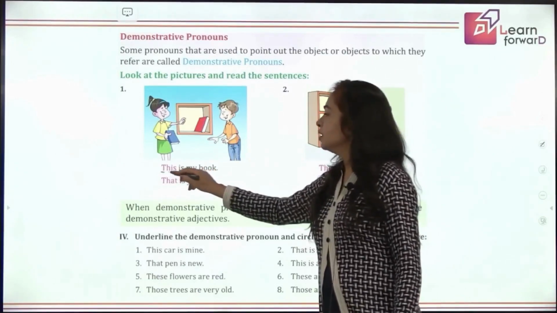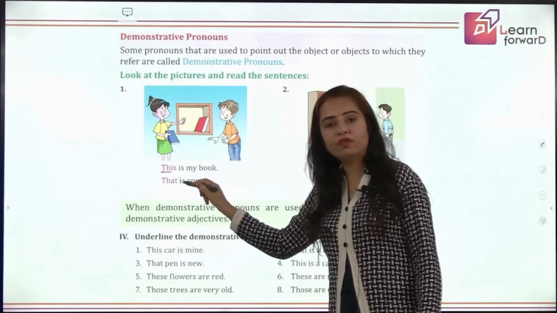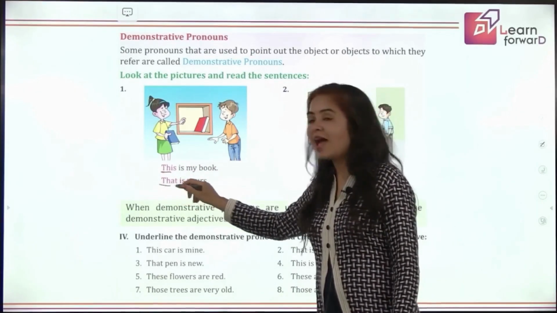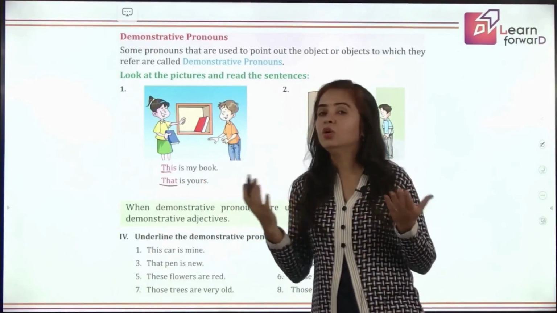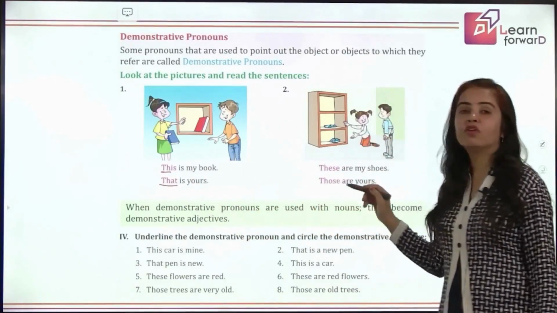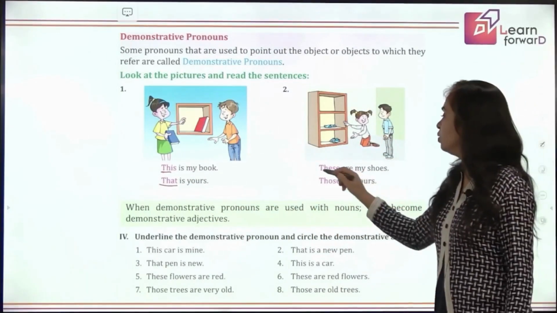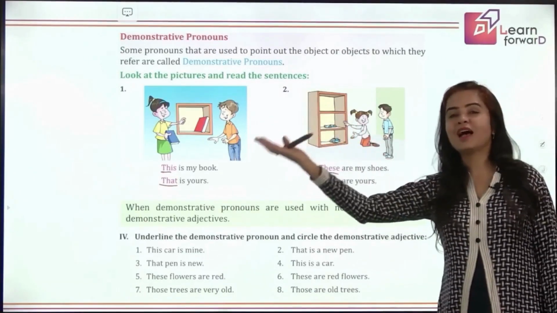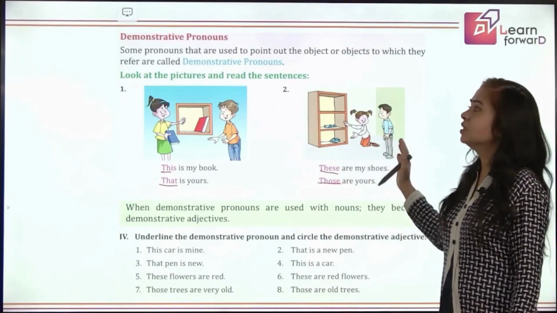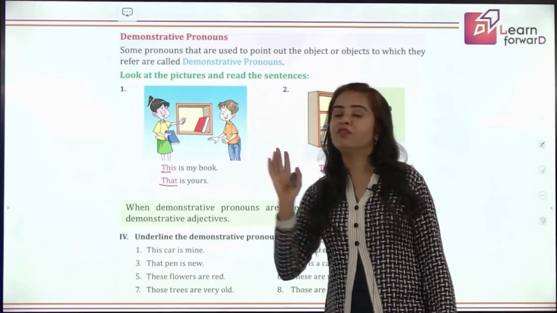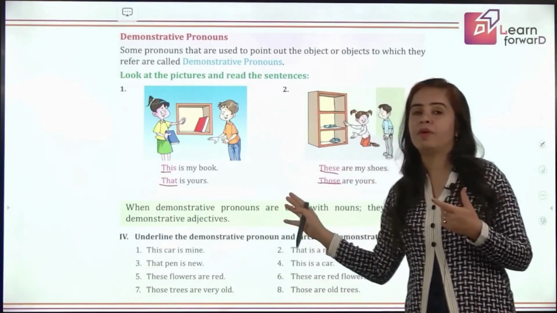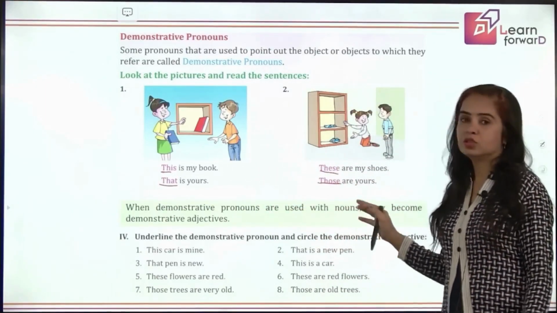Like, this is my book. So here with this, do you find there is any noun? No. Here it is a demonstrative pronoun. That is yours. Again, no noun is there immediately after this pointing word. So it is also a pronoun. And for plural, we use these, those. We already know. These are my shoes. Those are yours, because they are away. Right? So these are demonstrative pronouns. The only difference you have to remember is when it is an adjective, it should immediately be followed by a noun. Some noun should come, right? So I hope you have understood.